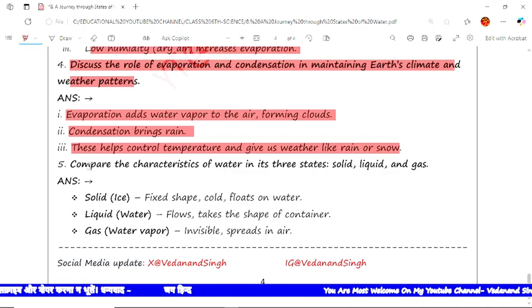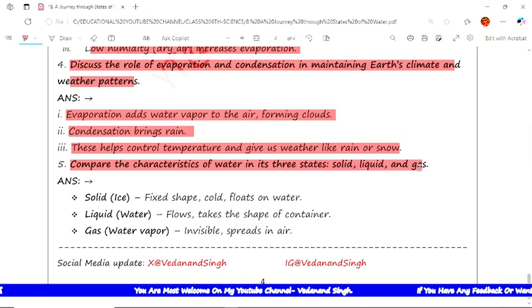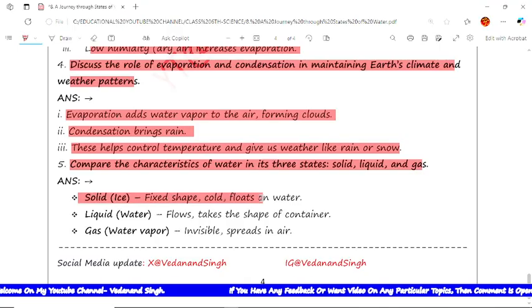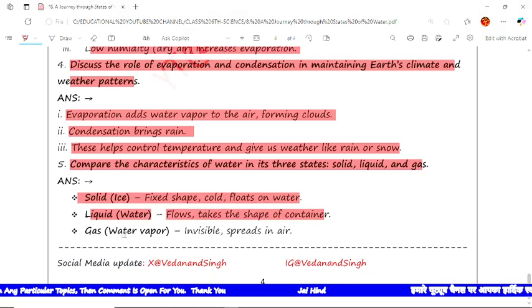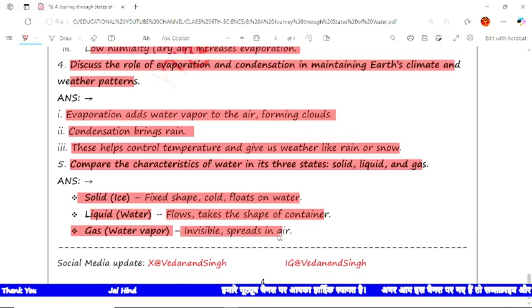The next question is compare the characteristics of water in its three states: solid, liquid and gas. The first is solid, that is ice, which has a fixed shape and is cold and floats on water. Now the next is liquid, which flows and takes the shape of containers. And the next is gas, that means water vapor, invisible and spread in air.